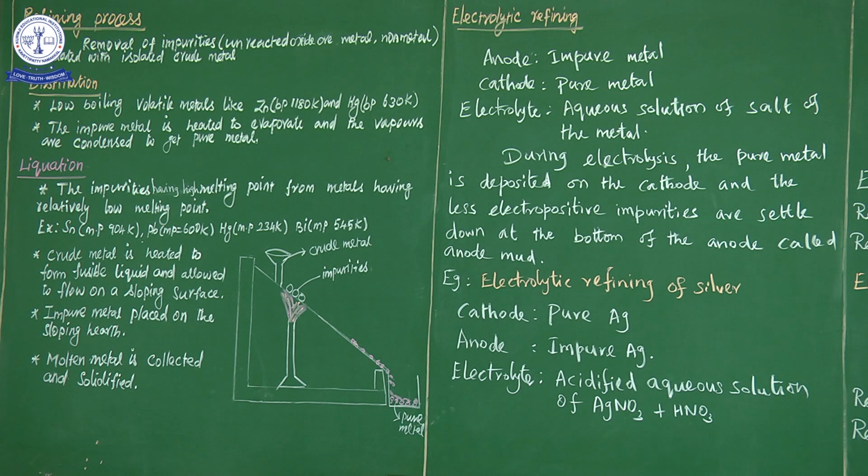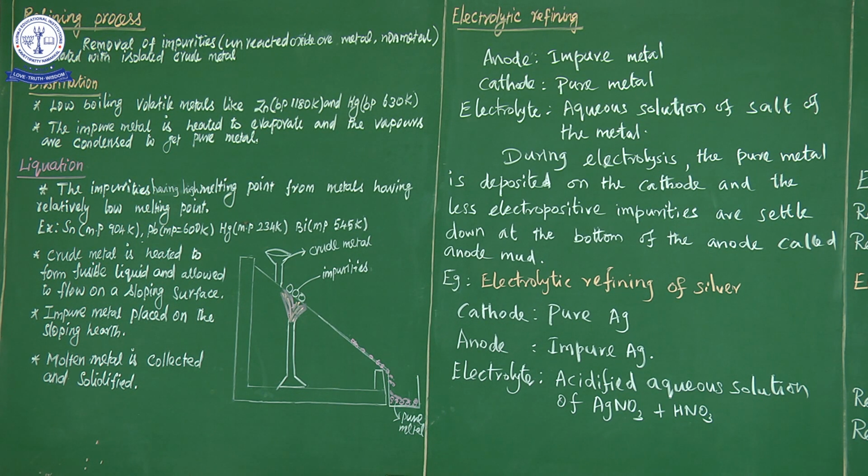Electrolytic refining. So the next refining process is electrolytic refining. What is electrolysis? Earlier we saw electrolytic refining of aluminum, the Hall-Heroult process. So electrolysis means we must introduce the anode, cathode and electrolyte. What parameters must be present in the electrolysis process? Anode, cathode and electrolyte. So the anode is always impure metal.